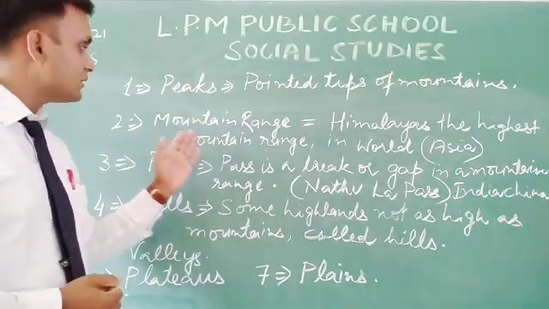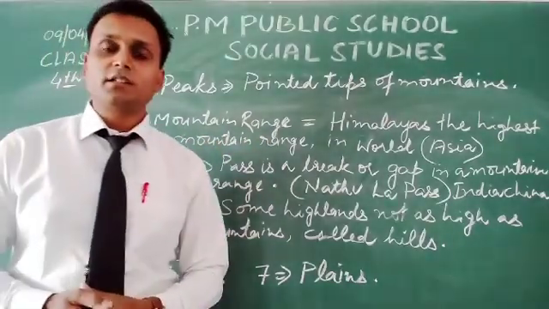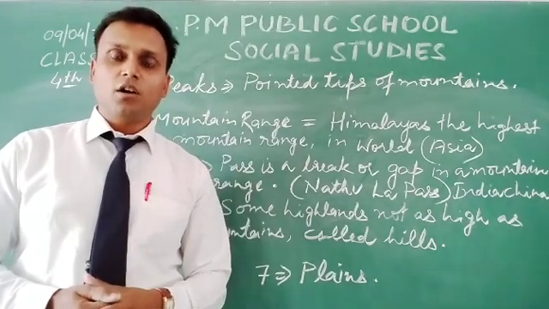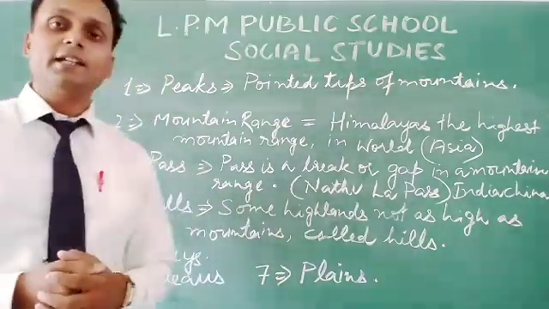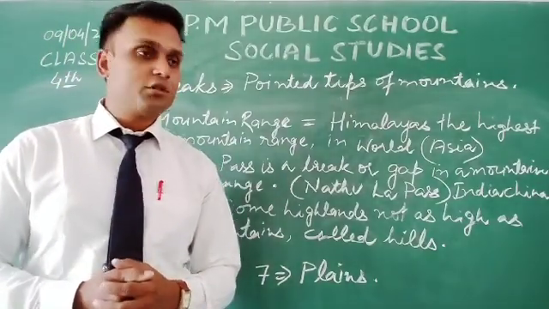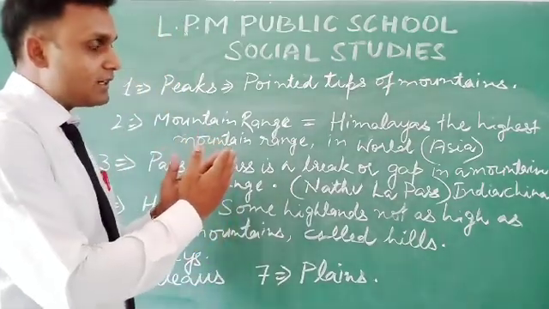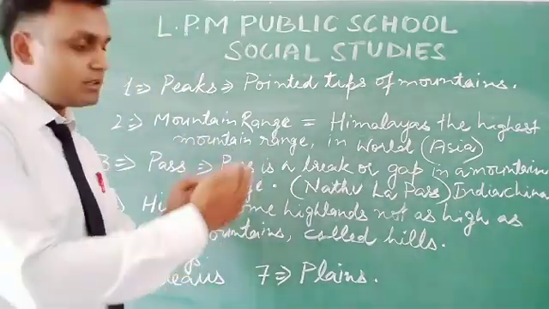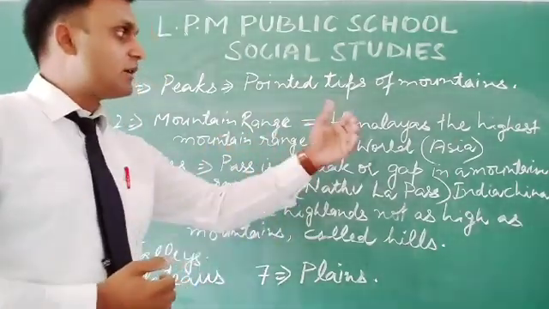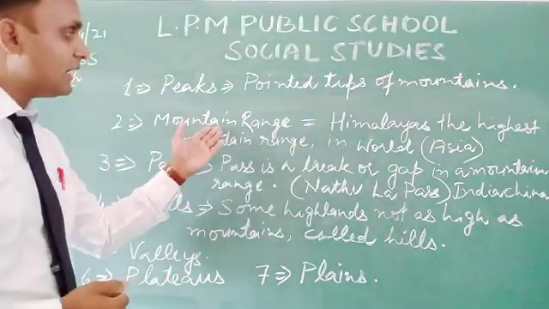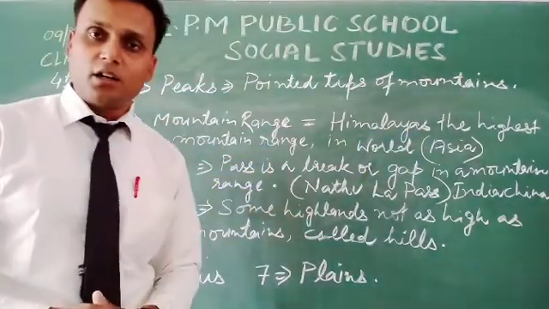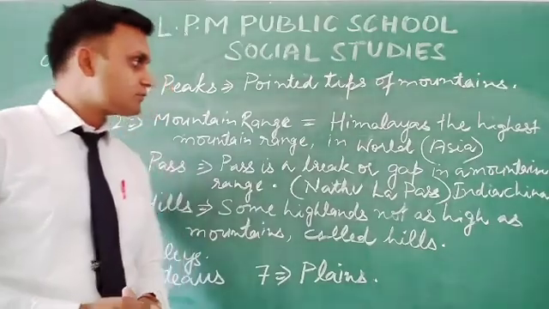Now, second one is mountain range. What is a mountain range? When we see many of the highest mountains that are interconnected, interconnected means they are connected to each other. Suppose one mountain is there and just beside it, a second mountain starts forming. The chain of mountains is known as a mountain range. Himalayas is the highest mountain range in the world, which lies in Asia.